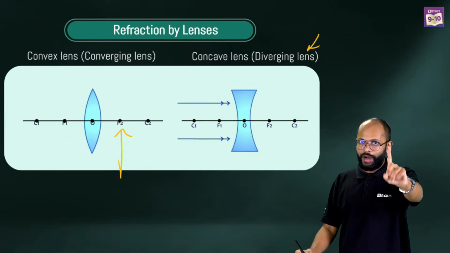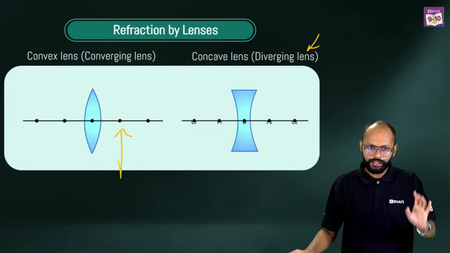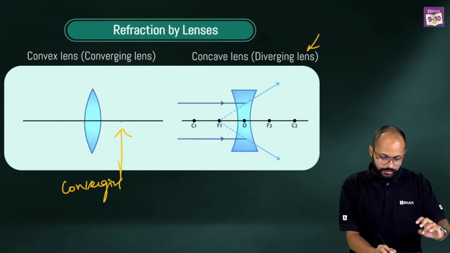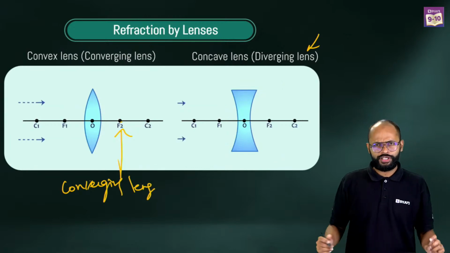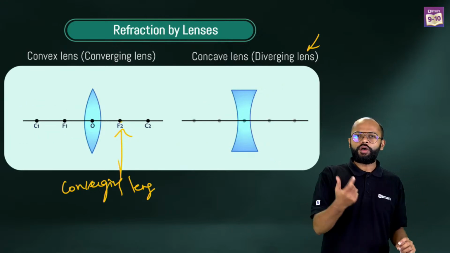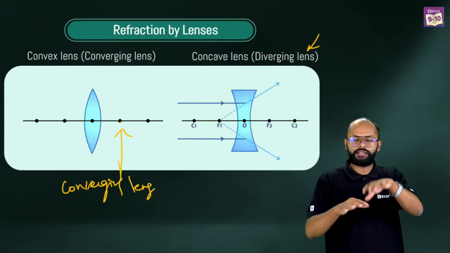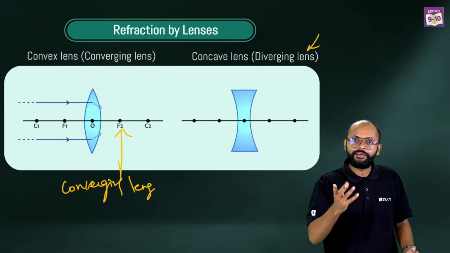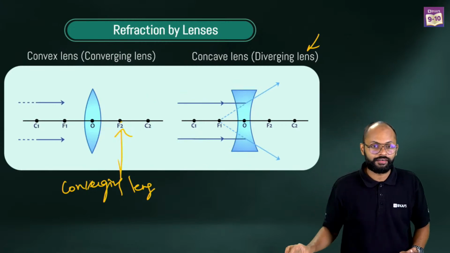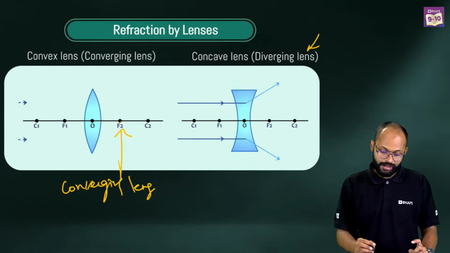Now, one thing. I'm only giving you some condensed points over here. This is an easy thing: this is a converging lens. In a lot of questions, they will not tell you convex lens or concave lens. They will tell you, in your hand you have a converging lens and there is an object placed at 20 centimeters from the optical center. So they won't tell you convex lens. They will tell you converging or diverging. So this is very, very important. Intersecting inside. Yes.